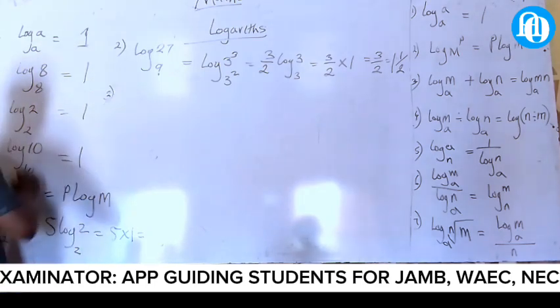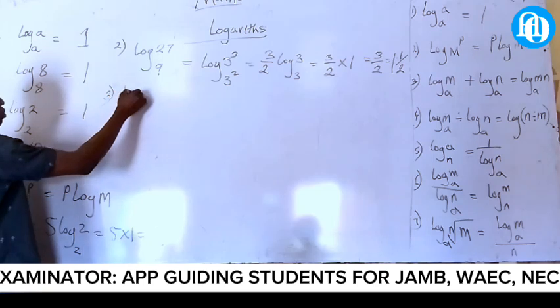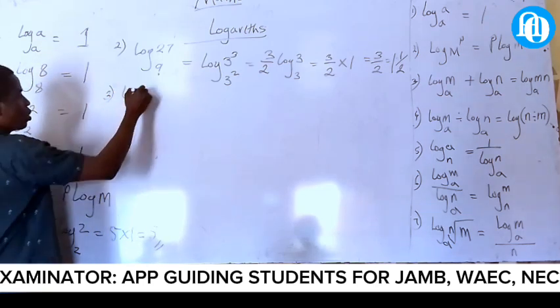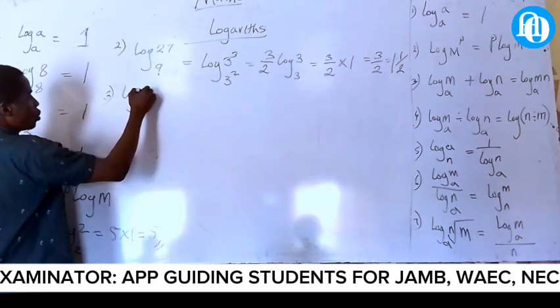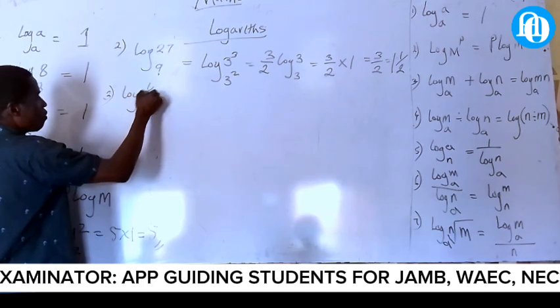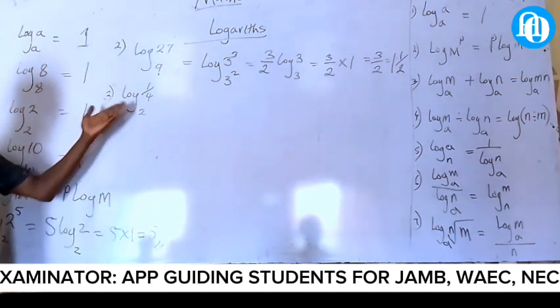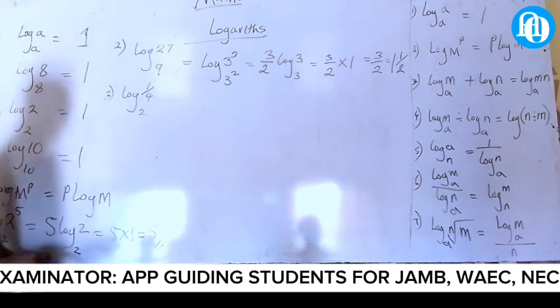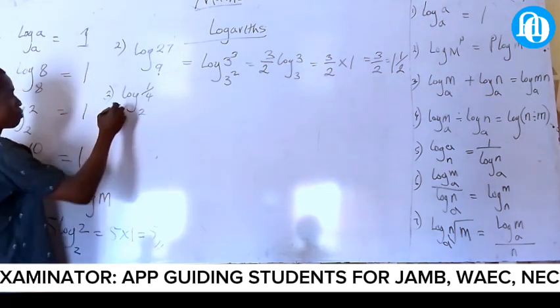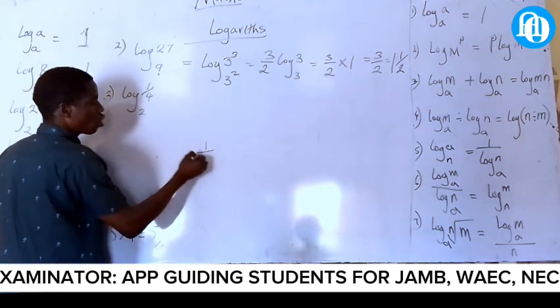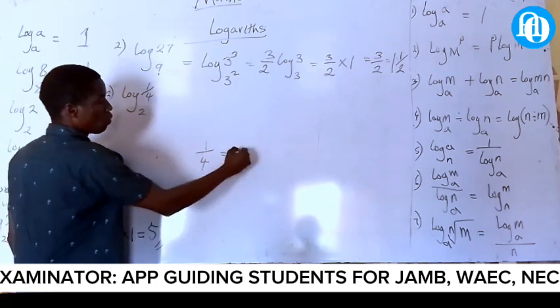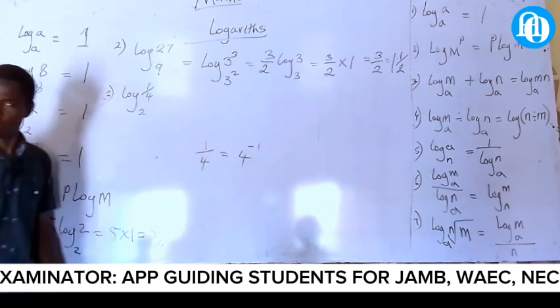The next one is number 2. Now, when we have log 2 of 1 all over 4, look at this one: 1 all over 4. It's still the same thing. Remember, in mathematics, 1 all over 4 is still the same thing as 4 raised to the power of minus 1. Do you know that?